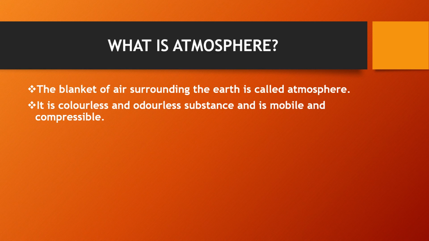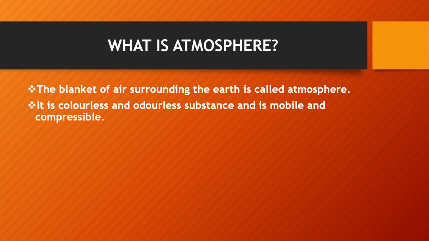Atmosphere acts as a blanket for the earth. It prevents terrestrial radiation from escaping, and it also prevents the UV rays coming from the sun from reaching us. Atmosphere helps in maintaining the temperature suitable for life. The earth does not experience extremes of temperature due to the presence of the atmosphere.